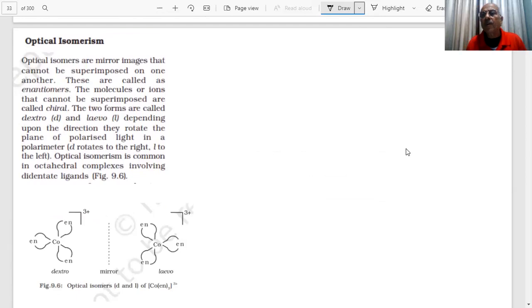I'm coming to another important isomerism, which is called optical isomerism. In organic chemistry, student, you have seen optical isomers. What are optical isomers, students? Tell me, what are optical isomers? In organic chemistry, you have learned it.